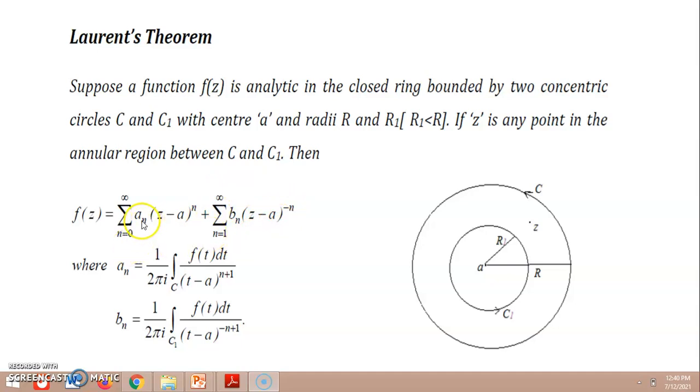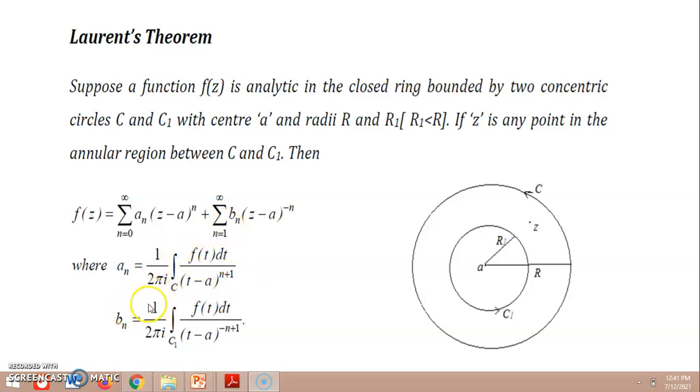So f of z equals summation a_n times (z minus a) to the power n, where n runs from 0 to infinity. This is the contribution of Taylor, and the other term is the contribution by Laurent. Here a_n is 1 over 2 pi i times the integration of f of t dt divided by (t minus a) to the power n plus 1.